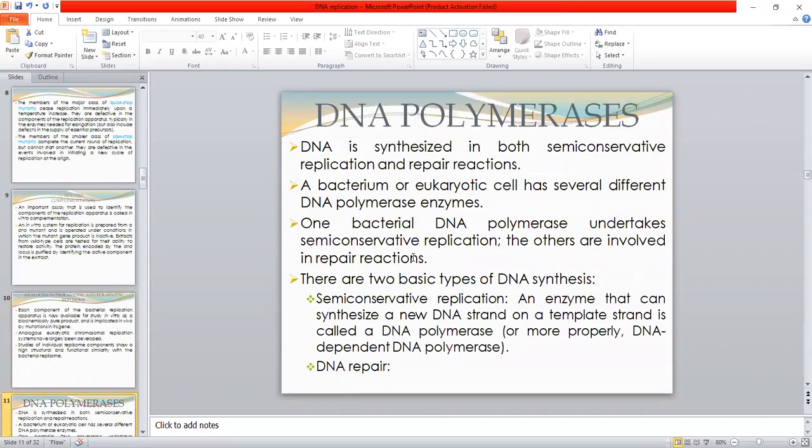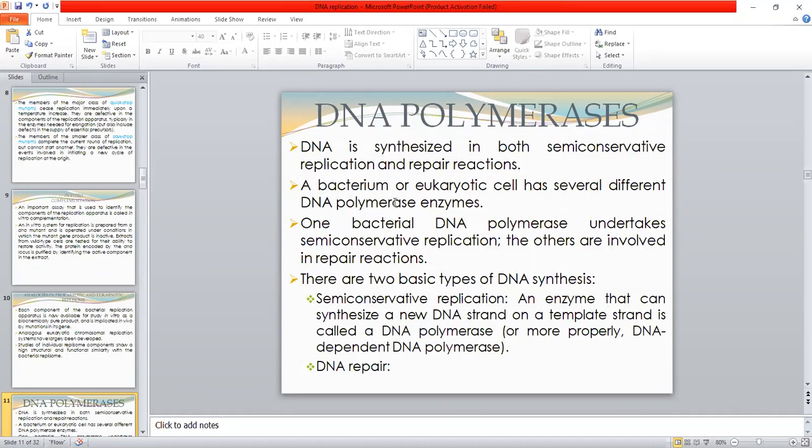DNA polymerases are the enzymes involved in DNA replication and repair reactions. DNA synthesis takes place in two different reactions. One is semi-conservative replication, which is important before cell division. The second type takes place in repair reactions when the DNA is damaged; this damage is repaired, and during repair the DNA is also synthesized.